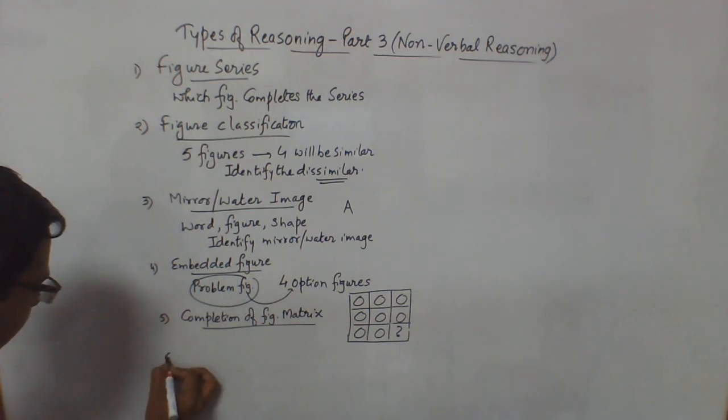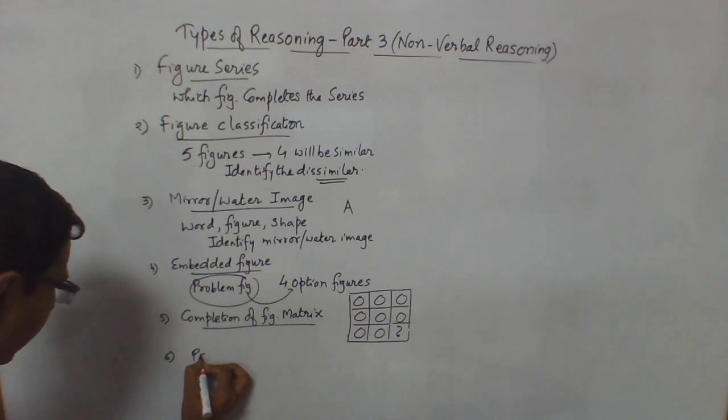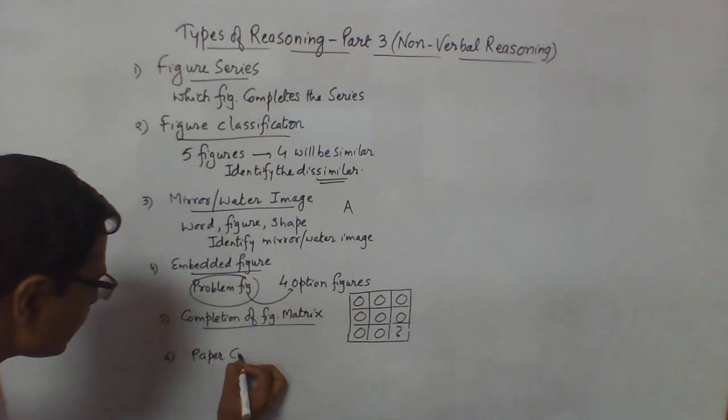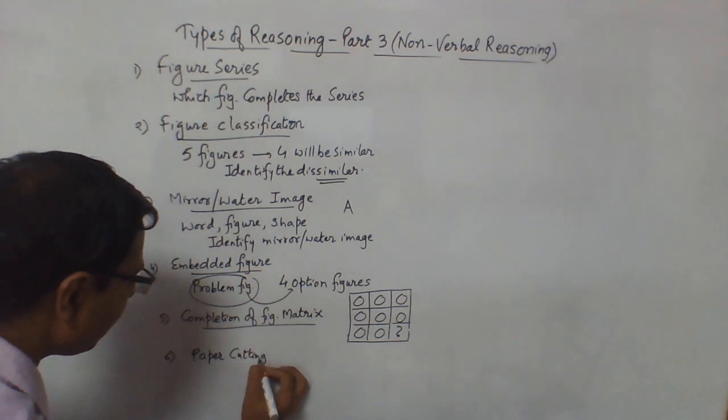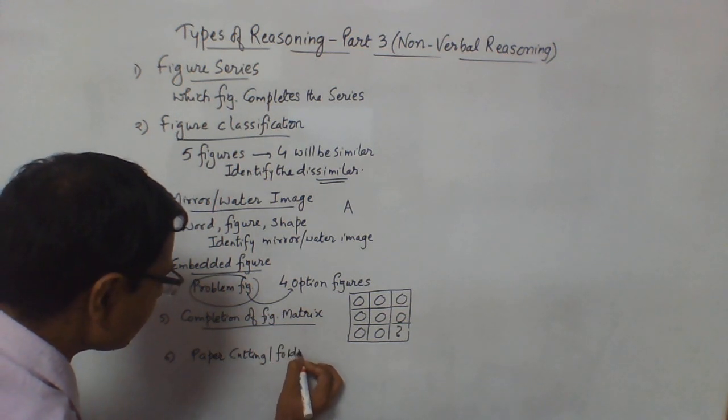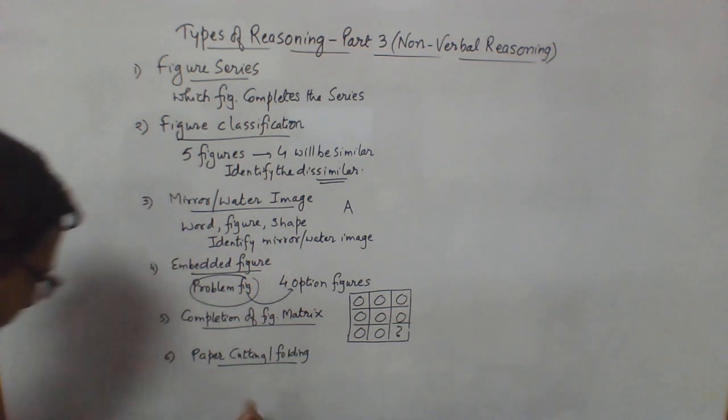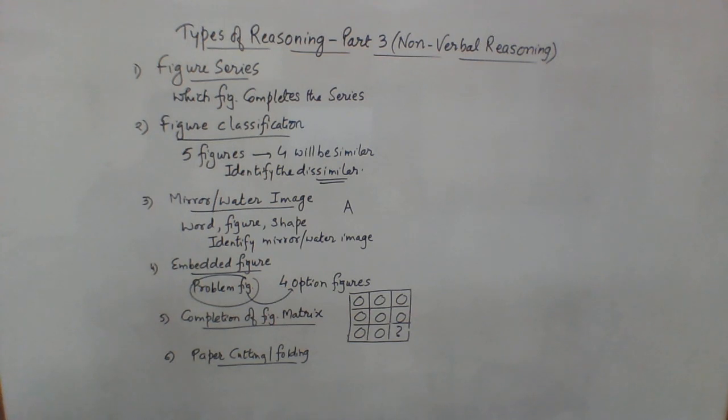Likewise, you have problems of paper cutting and folding. So paper cutting and folding. So what will happen here is you will be given how a paper is being folded and then how it is cut.